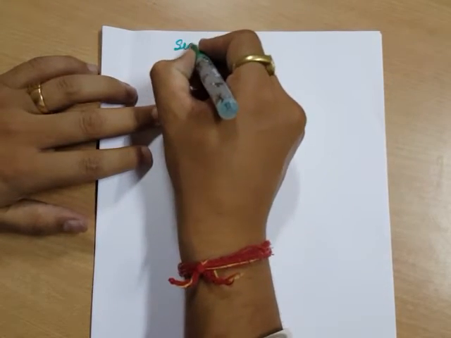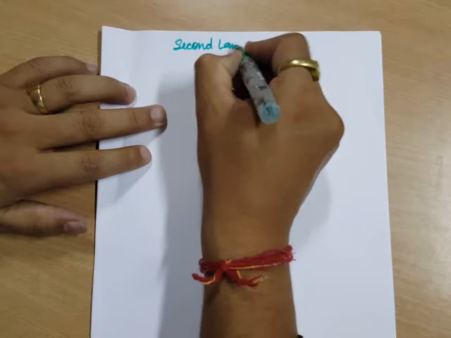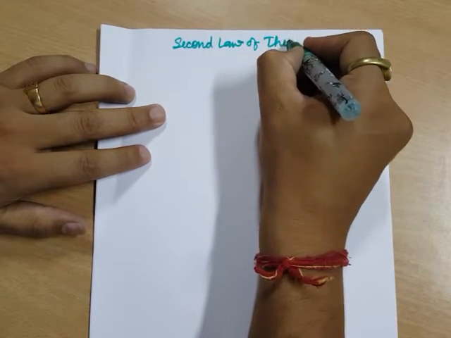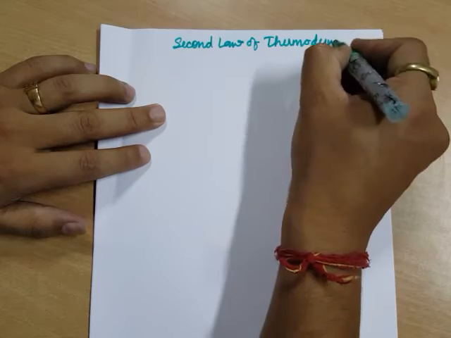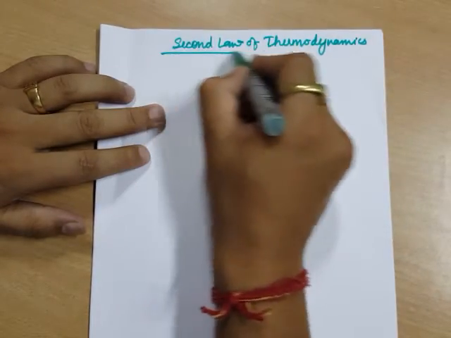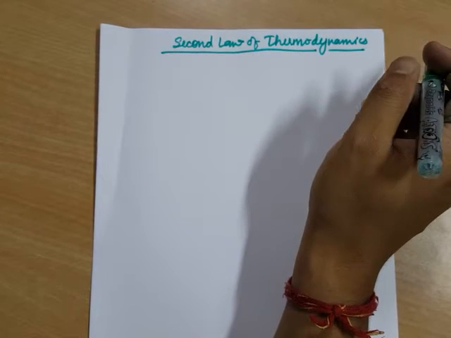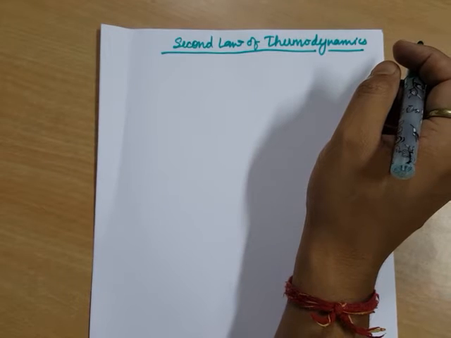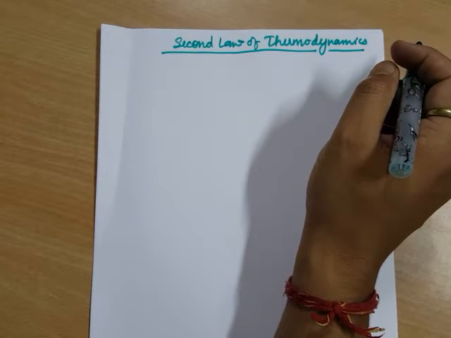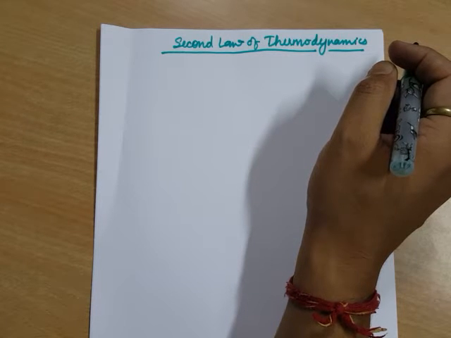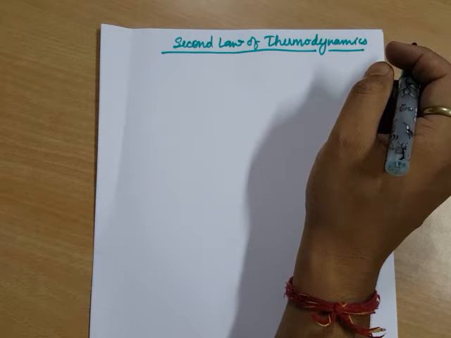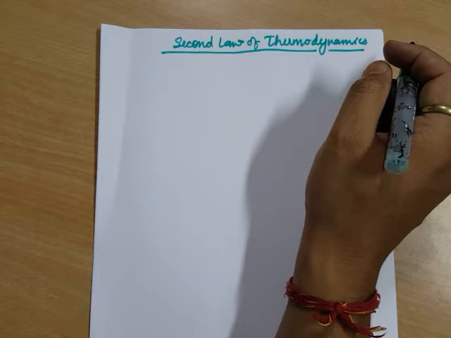Now, the second law of thermodynamics. When we engineers talk of it, we speak of two statements, the Kelvin-Planck statement and the Clausius statement. But before exactly speaking of Kelvin-Planck and Clausius, let us discuss why these laws exactly came into existence.